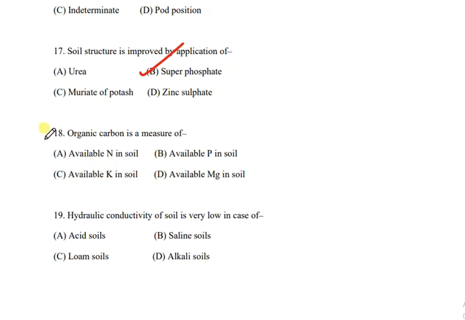Then moving forward to the next question, question number 18. Organic carbon is a measure of, and the following options are available: available nitrogen in soil, available potash in soil, available phosphorus in soil, available potash in soil, or available magnesium in soil. And the correct answer is option A, available nitrogen in soil.